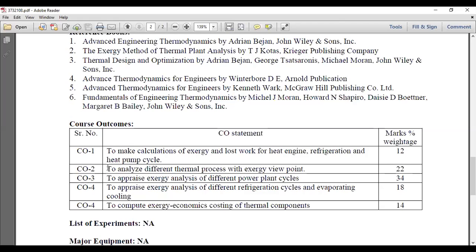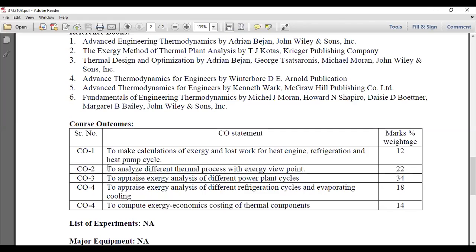The second course outcome is to analyze the different thermal processes from the exergy viewpoint. We have to analyze the various thermal processes: isobaric, isochoric, isenthalpic. Which thermal process is going to happen, and how much work? At the end, you have to find out how much work will be available or useful. That we have to do in this subject.